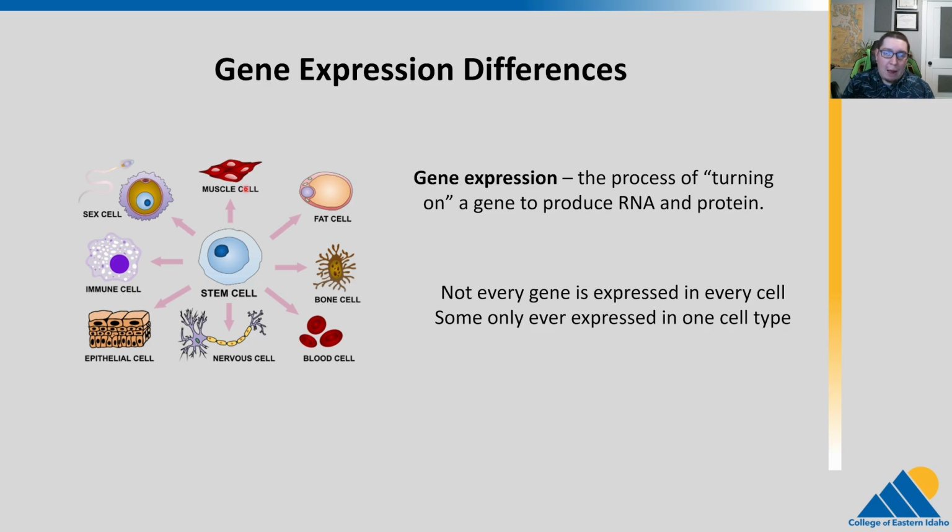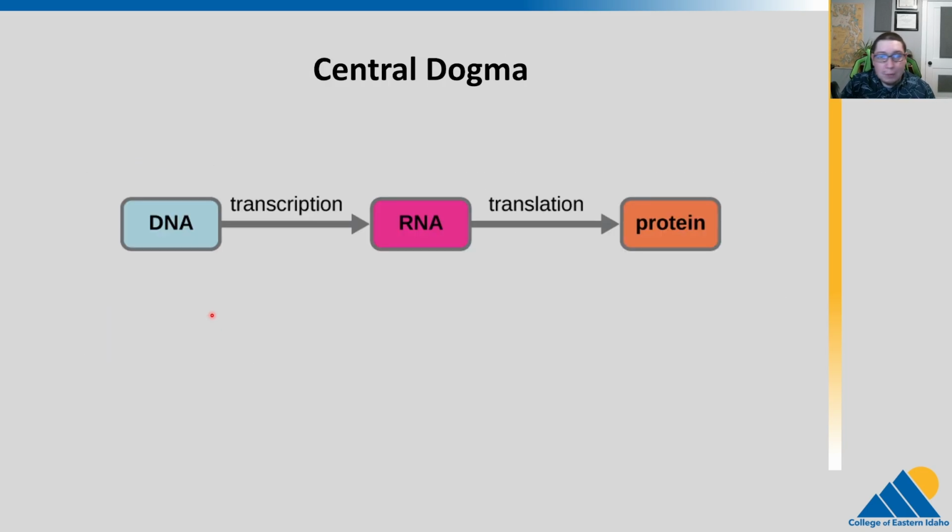The regulation of that, when we turn genes on and when we turn genes off, is really what makes these cells different. So this is the process of development, going from one type of cell into another type of cell. That's one reason gene expression differences need to happen. And of course, to get these changes in gene expression, we're going to need to look at our central dogma, right? Going from the DNA, transcribing that into an RNA, and then translating that into a protein. Every step where something happens, that's a potential place where regulation can occur.